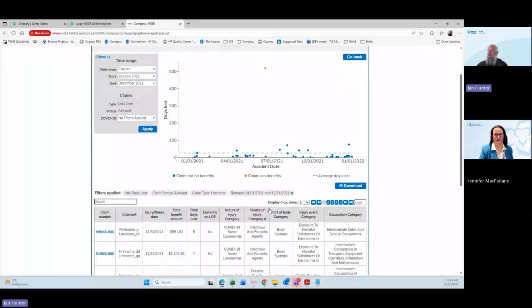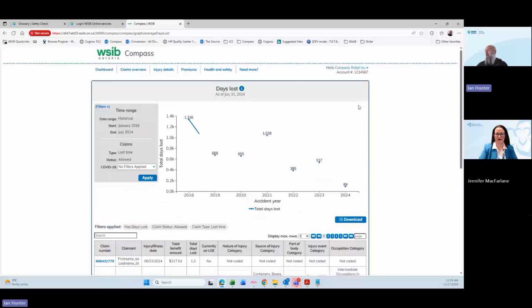Again, all the information is down below. So if you wanted to download this information, you can. You can go back, you can select a different year, and you can manipulate and change as well.